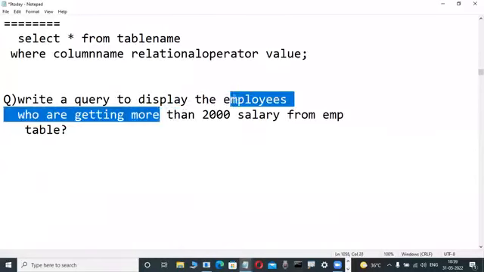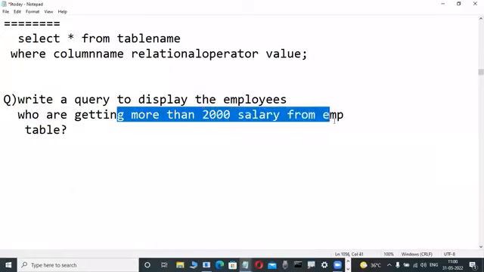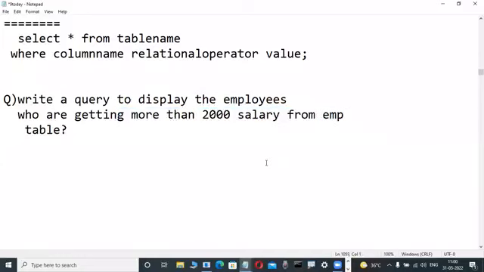Write a query to display the employees who are getting more than 2,000 salary from EMP table.